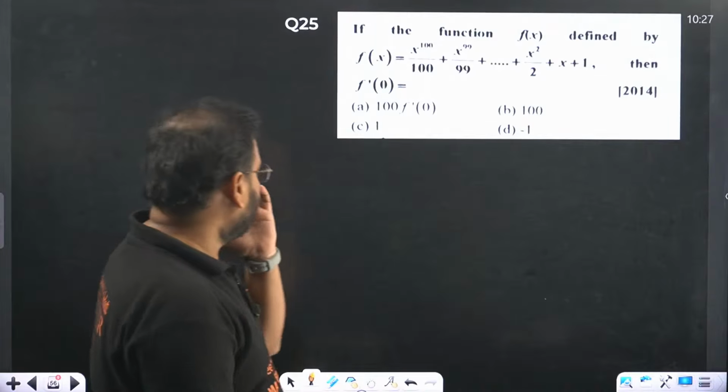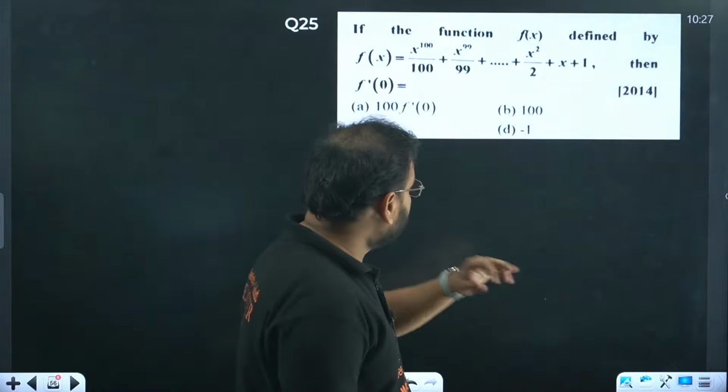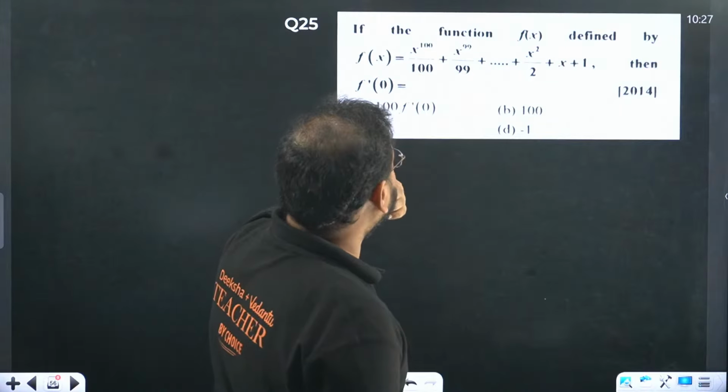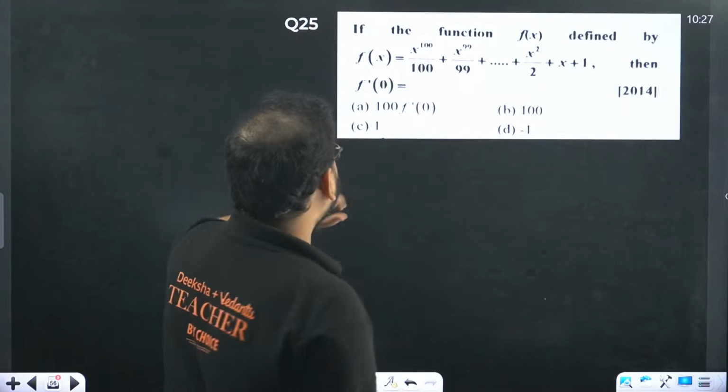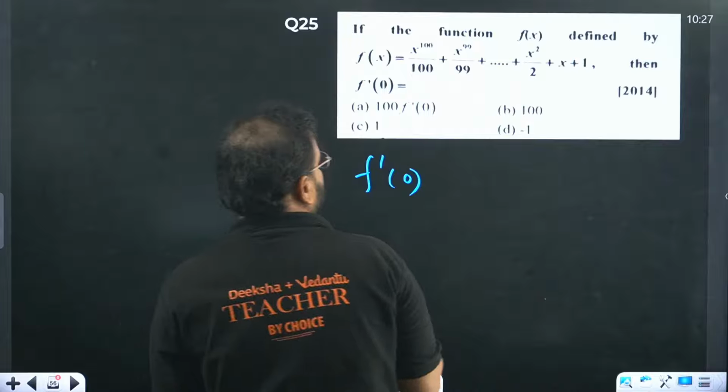25th one. Let's try. The function f(x) is defined like this. I hope this is clear. Find f dash of 0. They're asking us to find f dash of 0. How do you find f dash, sir? We can differentiate it.